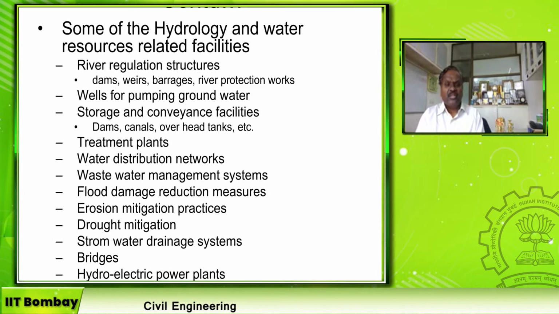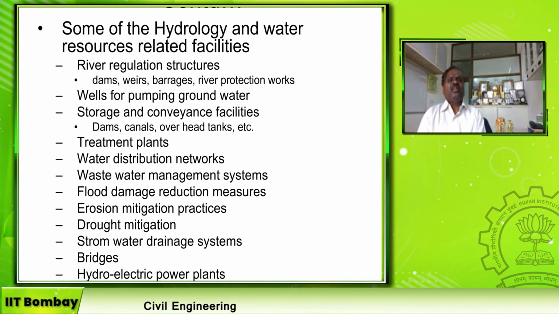Once the water is supplied to a house, they use it and 80% of the water comes out from the house as wastewater or sewage. So this has to be collected, transported, treated and then disposed safely so that it will not damage the environment. Right? That's a separate topic, environmental engineering: sewage treatment plants, the methods of treating domestic sewage and industrial sewage and so on. These are all works of hydrology and water resource related.